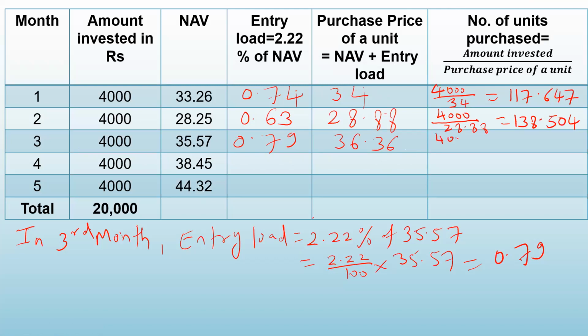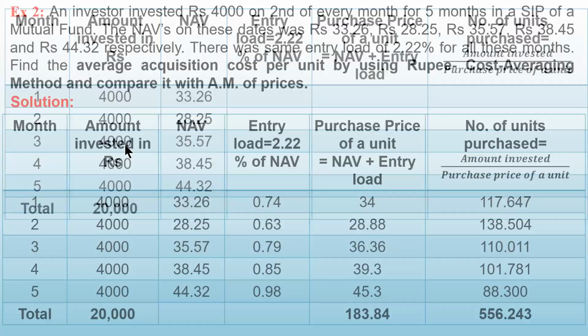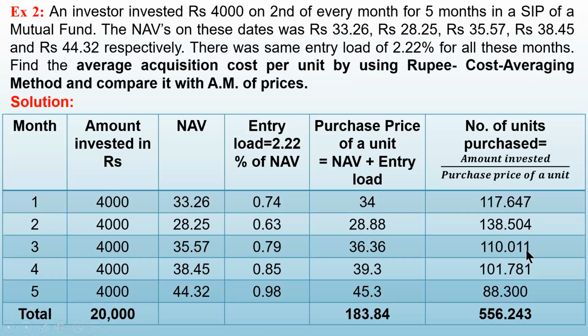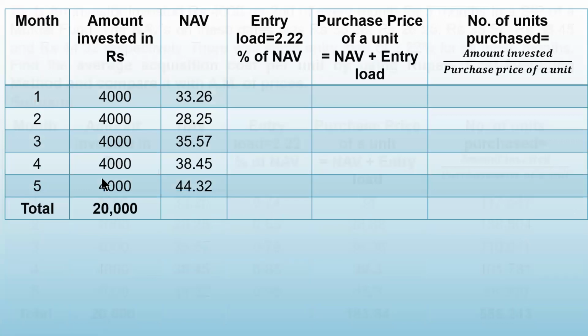So that is 4,000 divided by 36.36. Calculate how much we get. 4,000 divided by 36.36 is 110.01. So these many units are purchased in the third one. Let us check the answer. 110.01. This I have already calculated. This I am doing in front of you.